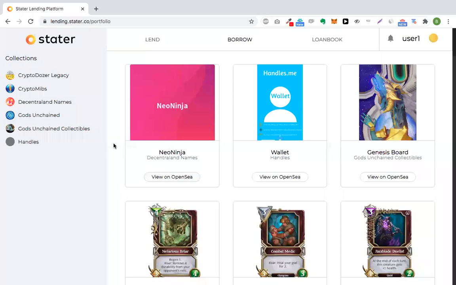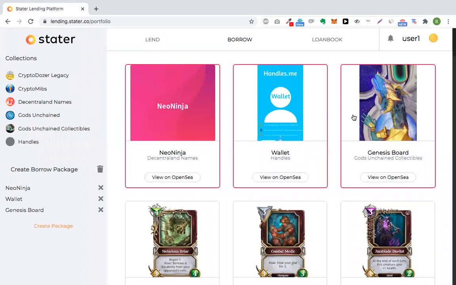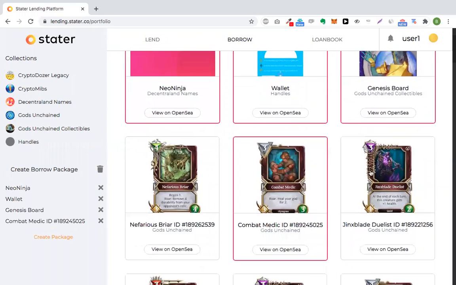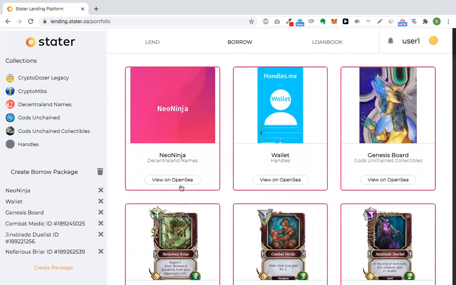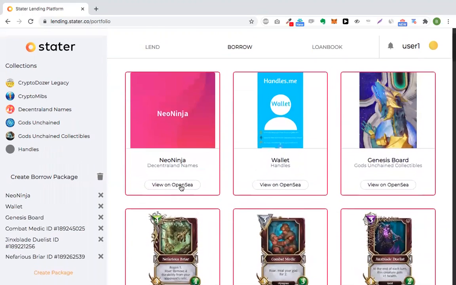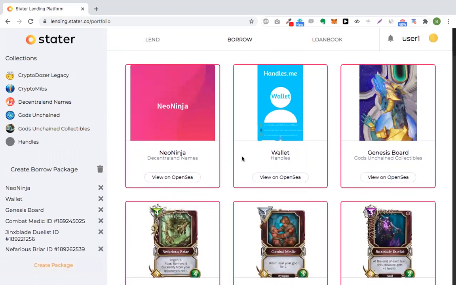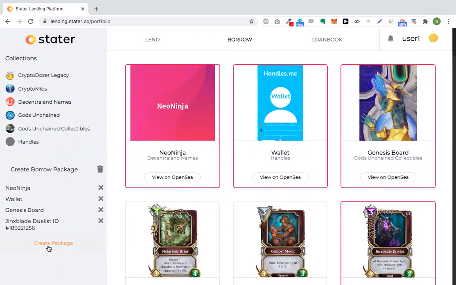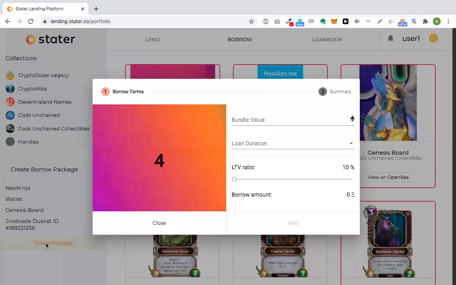In order to create a borrow package, I will have to add some assets as collateral. I can create a borrow package with an individual asset, or I can create a borrow package with multiple assets that will be used as collateral. So let's say that I want to create a bundle with multiple assets. The next step is to create a package.